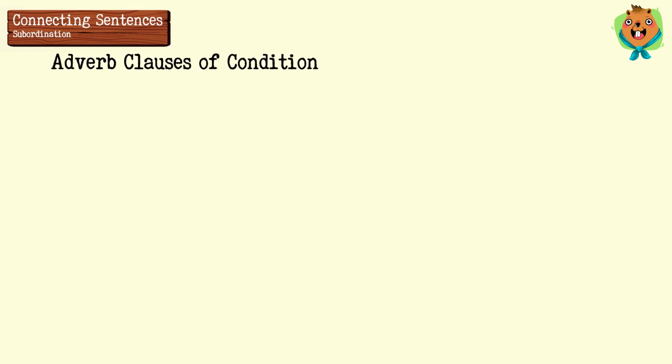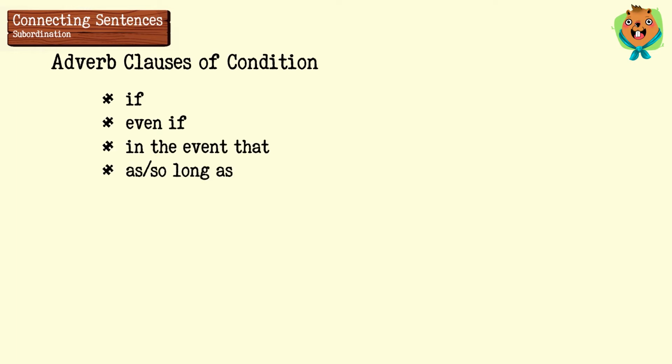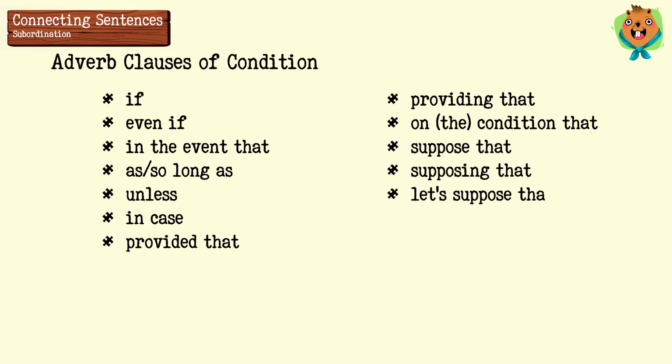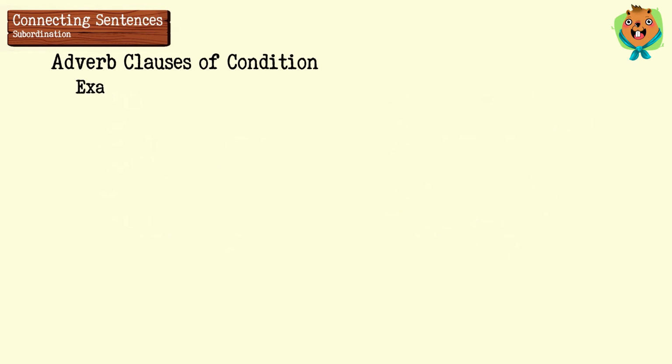Adverb clauses of condition. The following conjunctions are used to express the concept of condition: if, even if, in the event that, as long as, or so long as, unless, in case, provided that, providing that, on the condition that, suppose that, supposing that, let's suppose that, whether or not, whether or. For example, he'll get very upset if I exclude him.